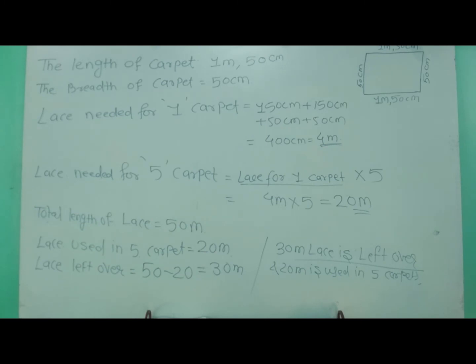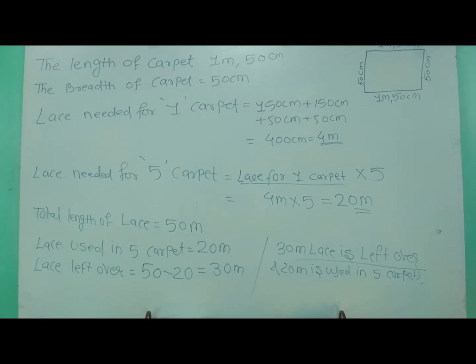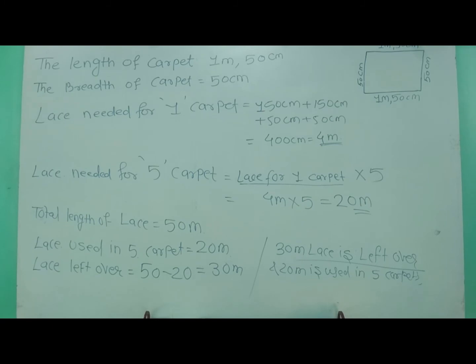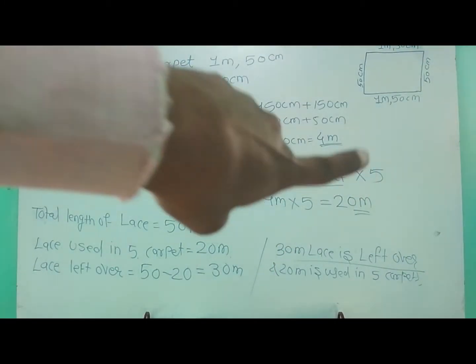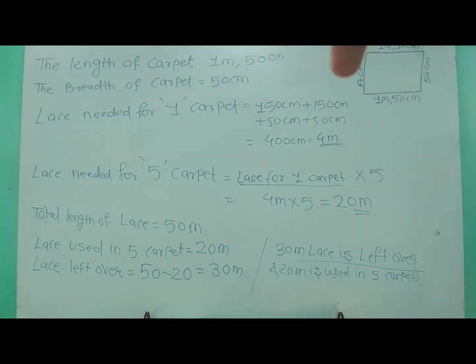What is given to us? क्या था हमारे पास? Okay, now dear student, listen carefully. What is written, what we have? We have one carpet, and the length of the carpet is given, which is 1 meter 50 centimeter, and the breadth is given. Breadth is what? 50 centimeter. ये वाला 50 centimeter. So, dear students, we have to find the length needed for one carpet.